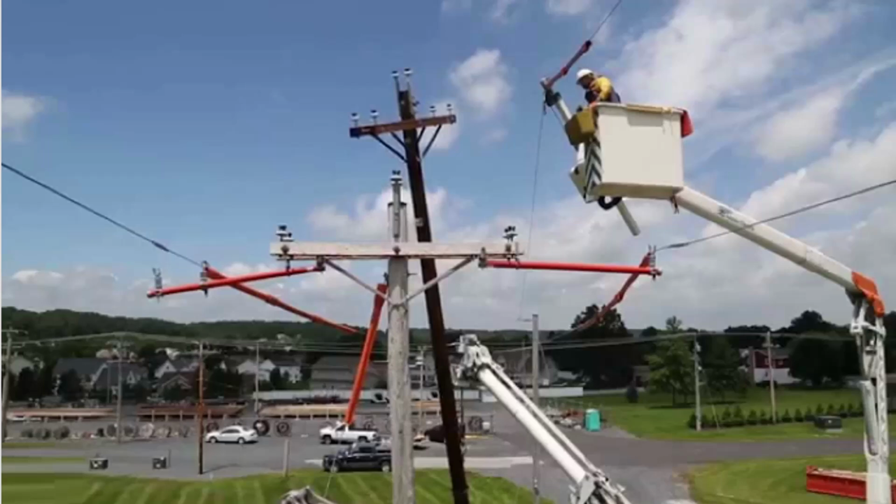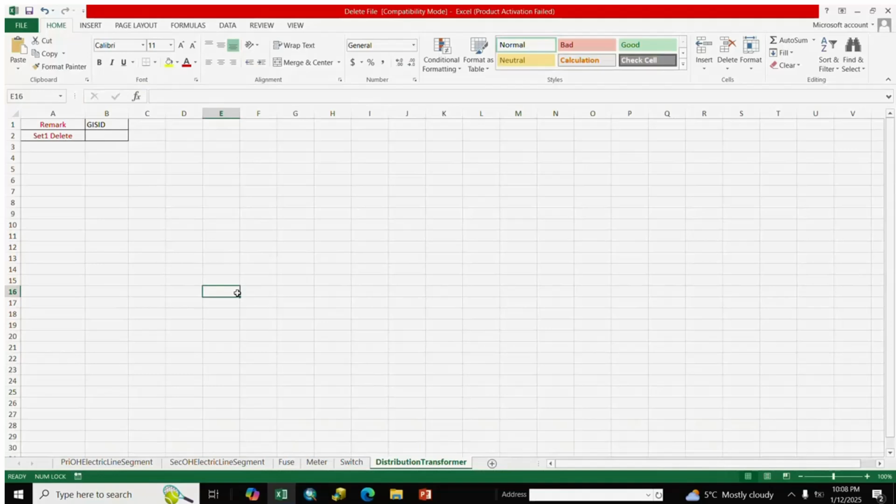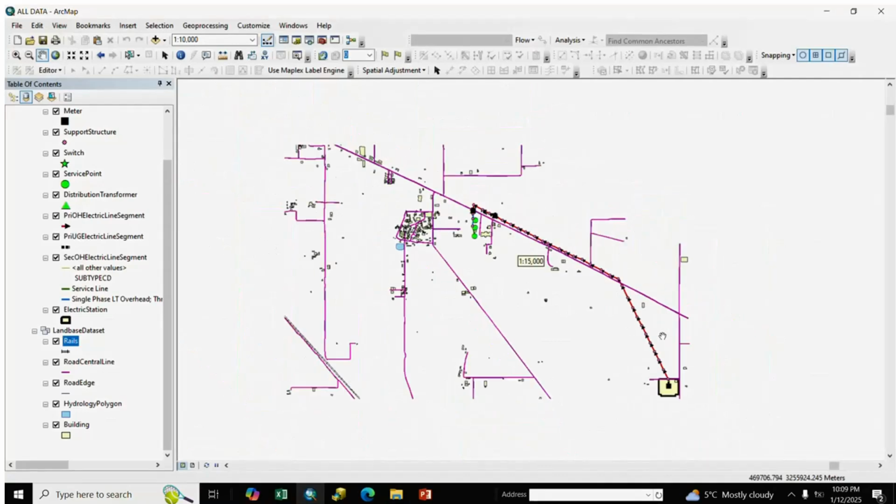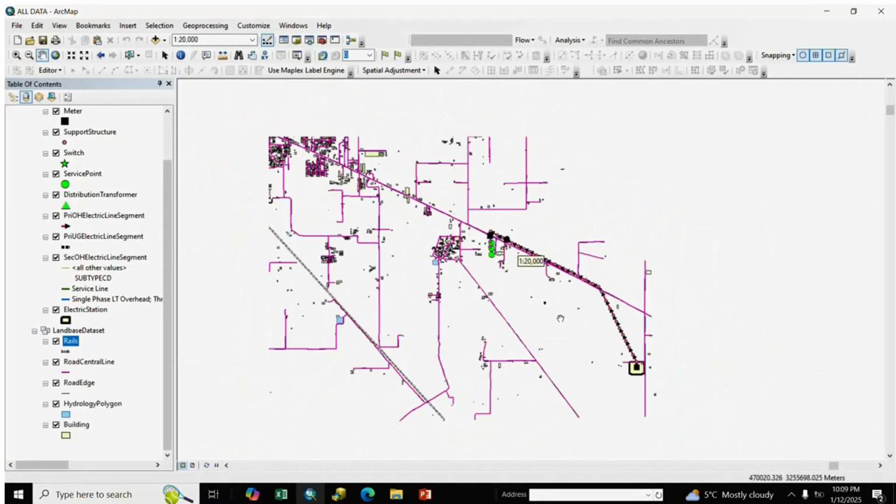So we start first with delete. Here is our Excel file. We want to delete DTR, fuse, switch and meter. Here is our format and we fill up each format on your master data, means asset data. Here is our asset data.